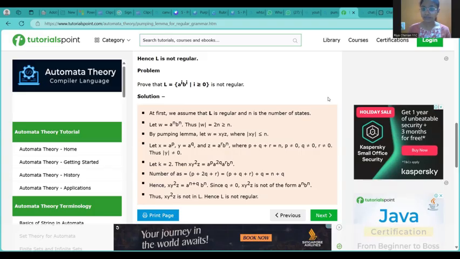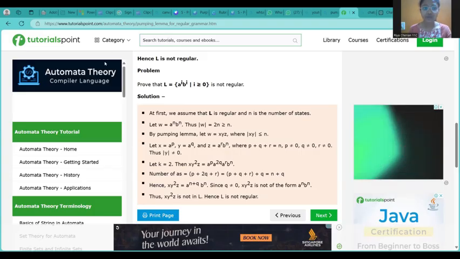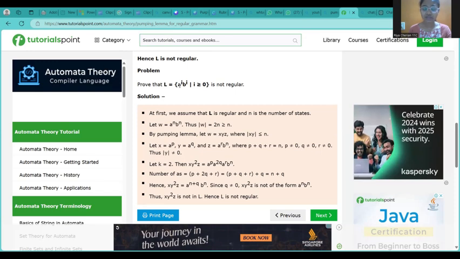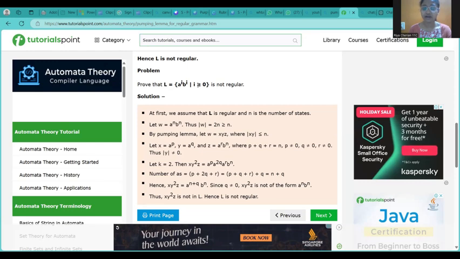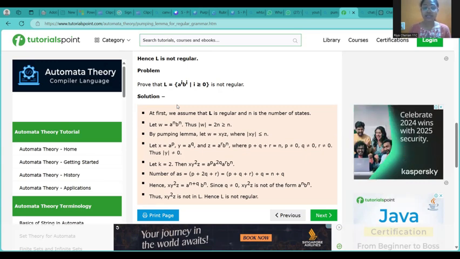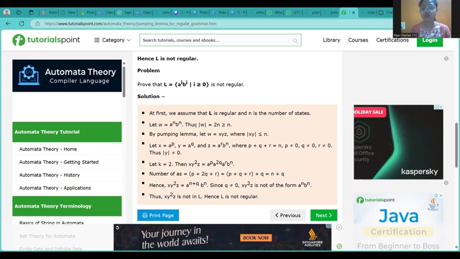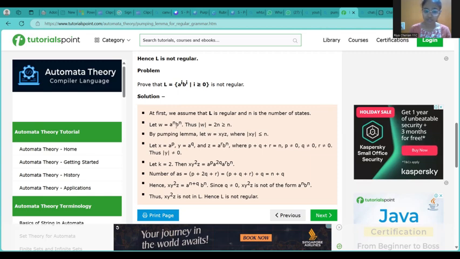Let's look into an example to understand pumping lemma better. Here we need to prove that L equal to a to the power of i, b to the power of i, where i is greater than 0, is not regular. So the solution: at first we assume that L is regular and n is the number of states. Let W be equal to a to the power of n, b to the power of n. As you know, the first condition: mod of W, that is n plus n, 2n, should be greater than n.